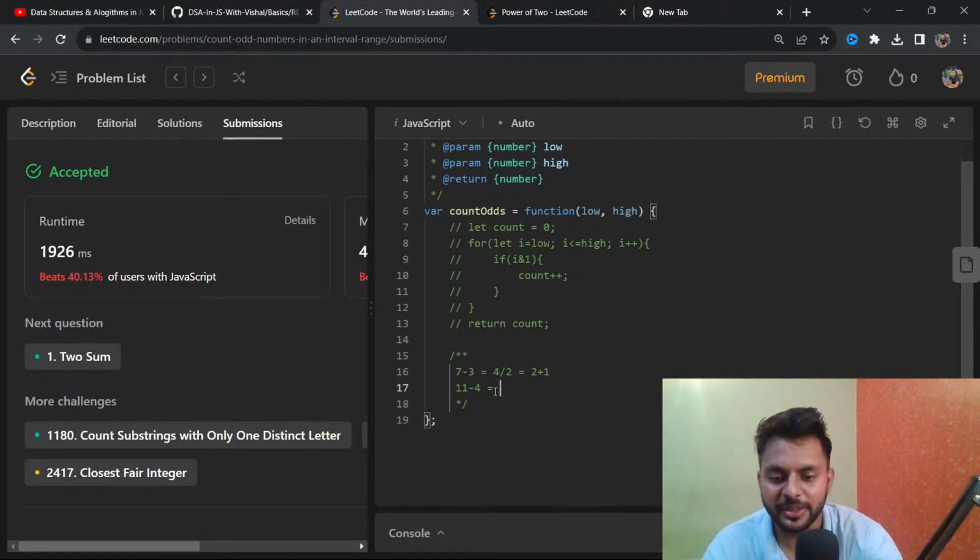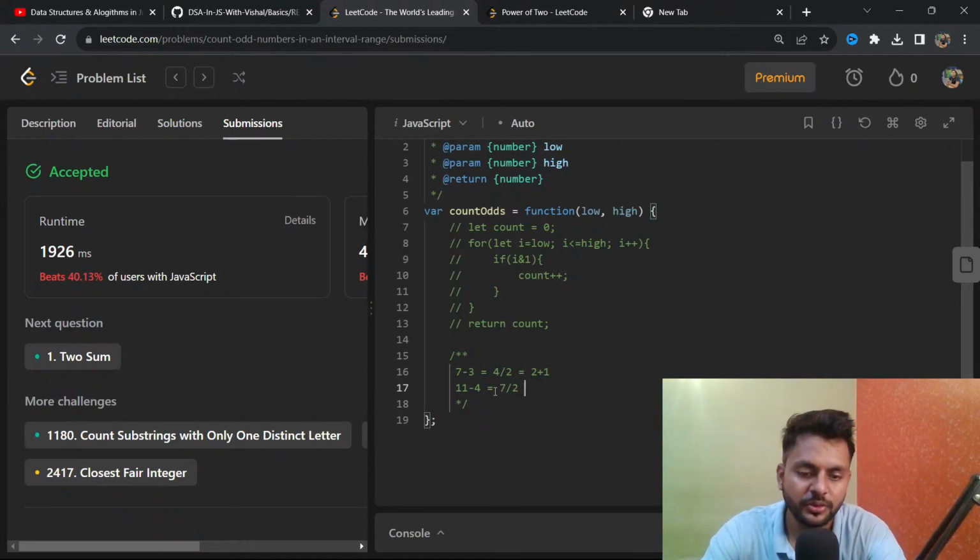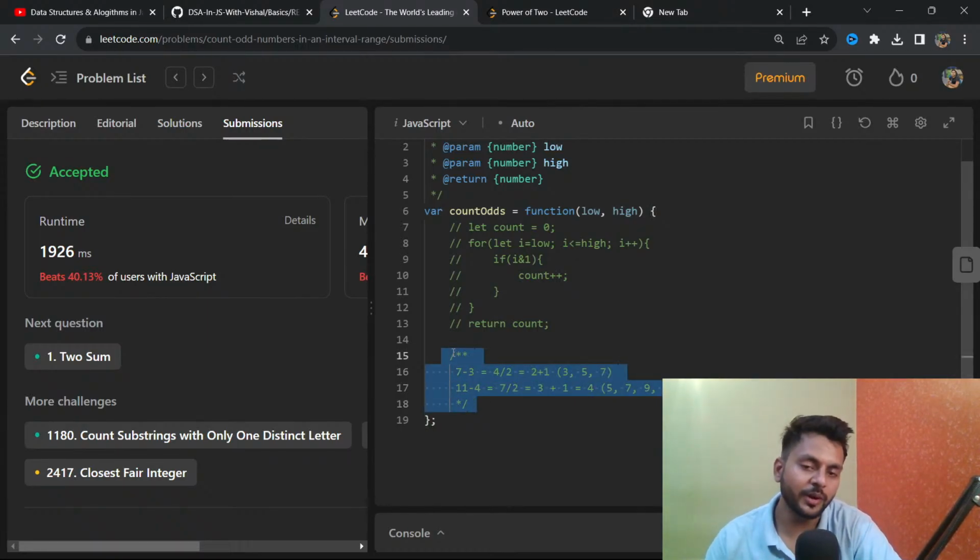That will be 7 divided by 2, so that will be 3, and again plus 1 will be 4. So here we have 5, 7, 9 and 11, and here we have 3, 5 and 7. So rather than using the loop, you can use the formula of high minus low divided by 2 plus 1.